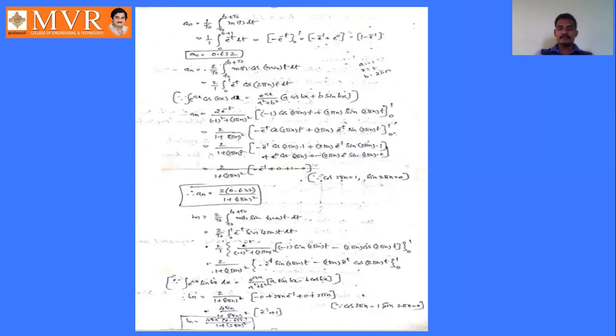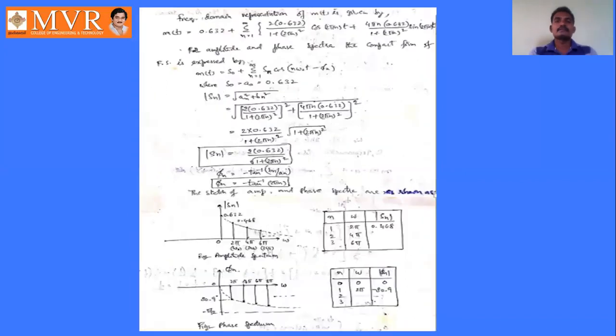So by using simple calculus, we can find out the values of a naught, an and bn. After that, we will substitute these values in the expression of m of t. m of t equal to a naught plus sigma n equal to 1 to infinity an cos n omega naught t plus bn sin n omega naught t. And these can be replaced by the polar form.